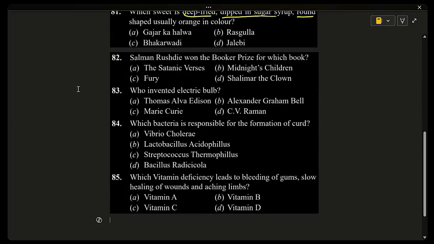82. Salman Rushdie won the Booker Prize for which book? Satanic Verses, Midnight's Children, Fury, Shalimar the Clown. And the correct answer is Midnight's Children.